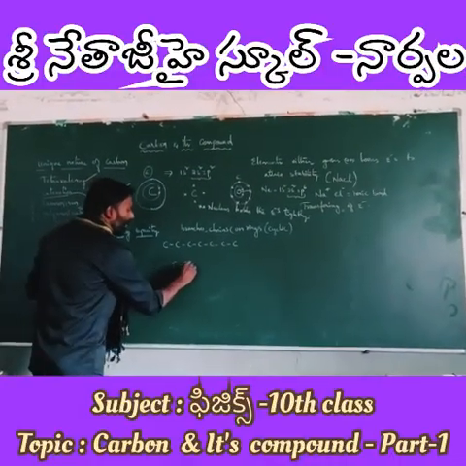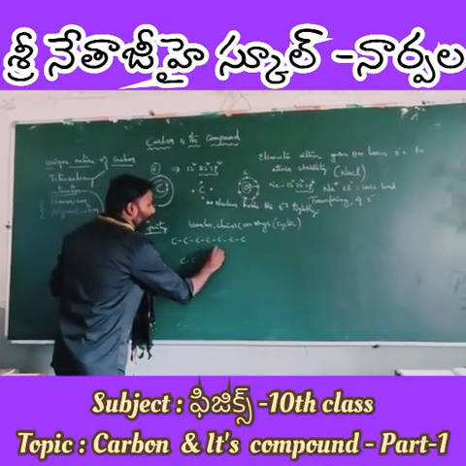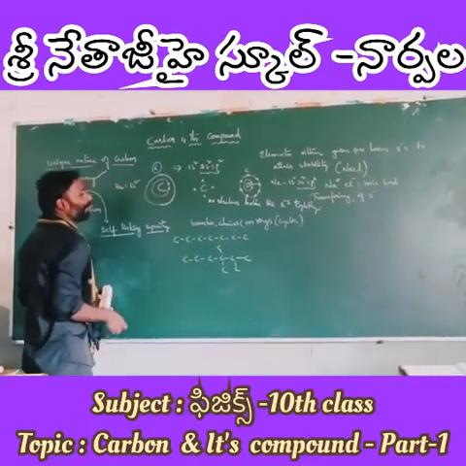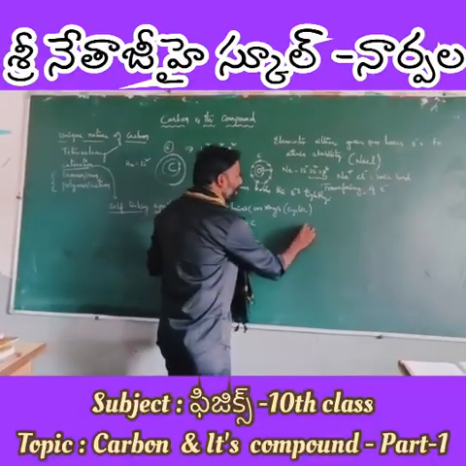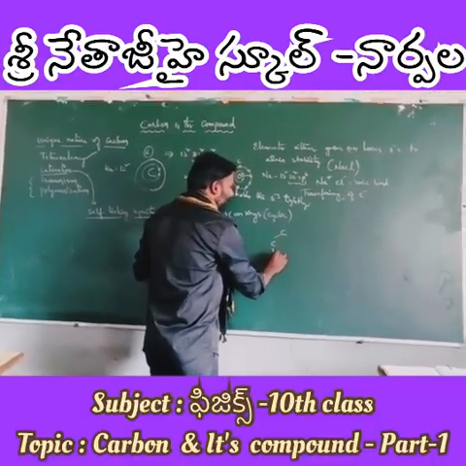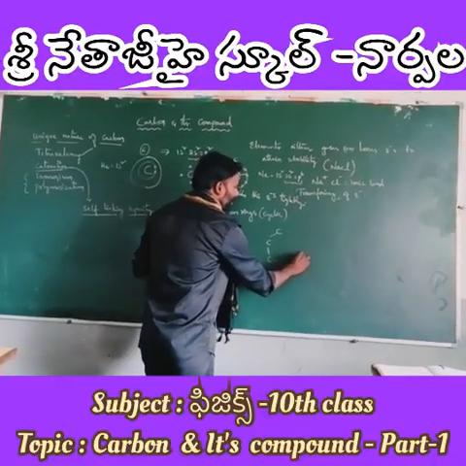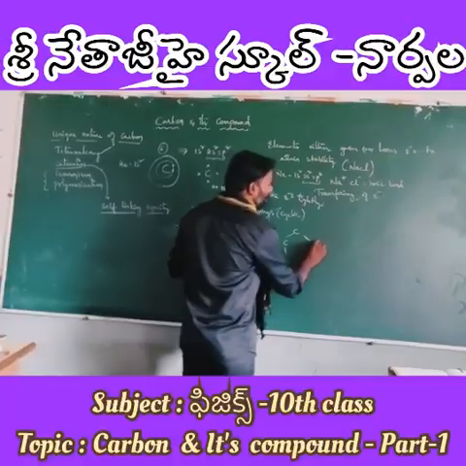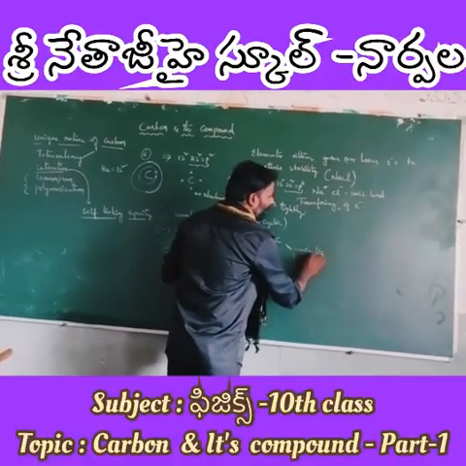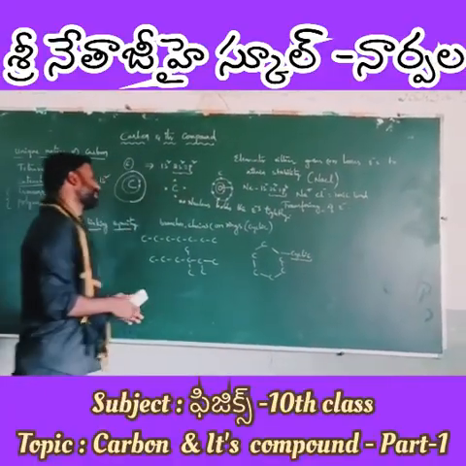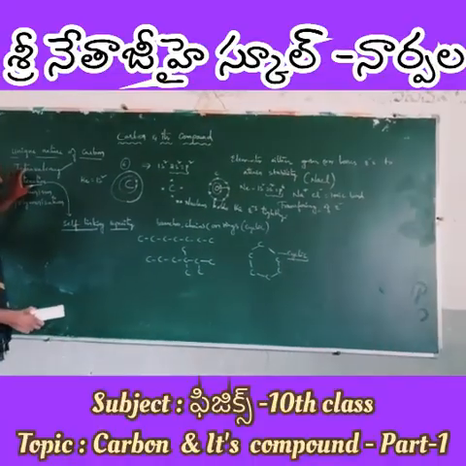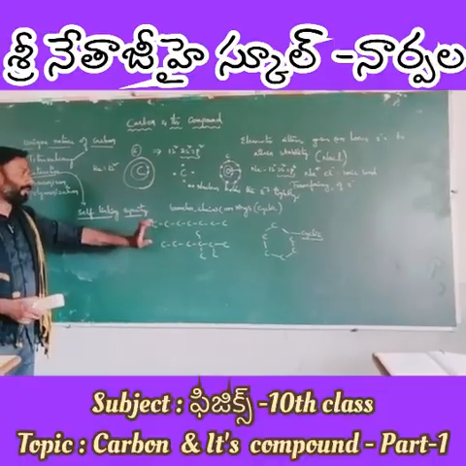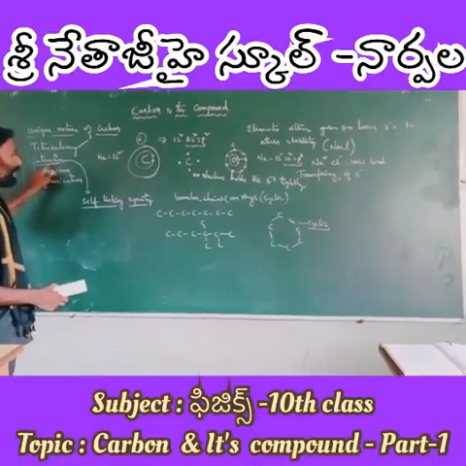Carbon can also form branches as well. This is an example of a branch. Carbon can also form cyclic structures. This is also a property of catenation. This structure is called a cyclic ring. Since carbon is the only element that can form long chains, that property is called catenation.